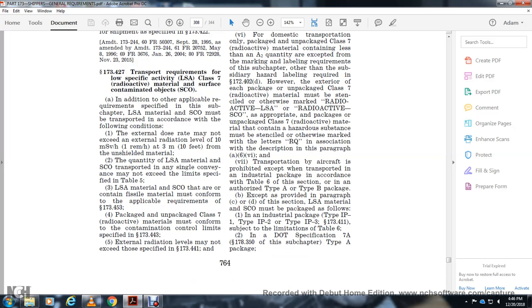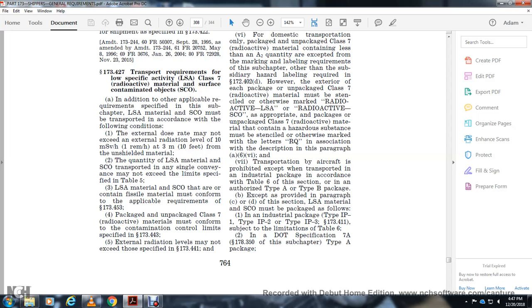173.427 for the transportation requirement of those specific activity classes of the radioactive material for the surface of the contaminated subject for the individually applicable requirements specified within the subject of the LSA low specific activity surface of the contaminated object. Must be transported with the following condition: external dose of the density with the exceeding external radiation level of 10 millisievert at 3 meters with the unshielded quantity. Those surface activities material with the surface contained object as transported within a single conveyance of the exceeding the limits of the specified in table 5 of the limited specific, those specific activity of the surface contained object with the contained physical material must conform to the applicable requirements of 173.453.